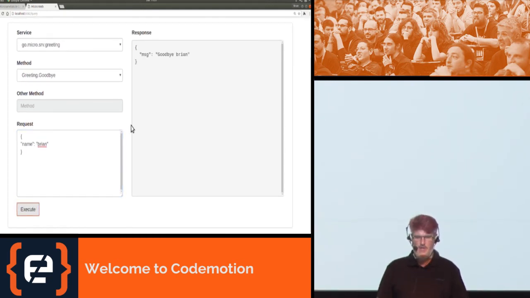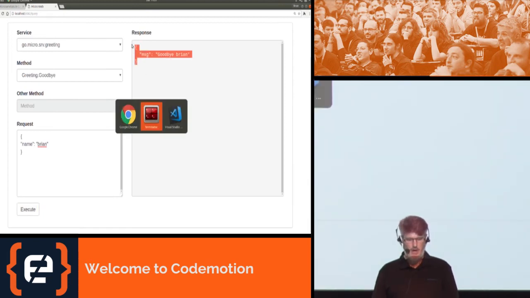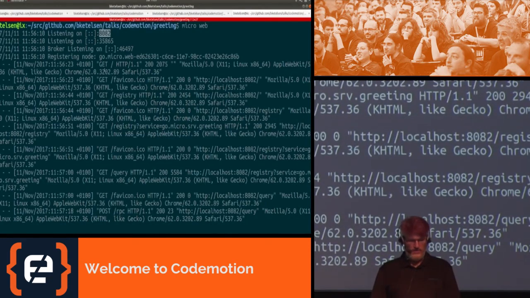And hit execute. And you can test your microservices from a web interface, which is far better than editing them in the command line. So MicroWeb is probably my favorite way to interact with services in the development environment. That's pretty awesome.